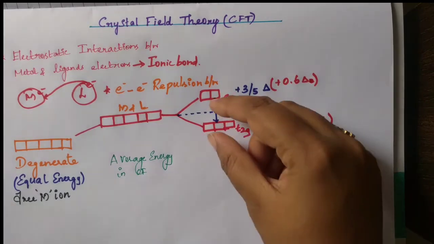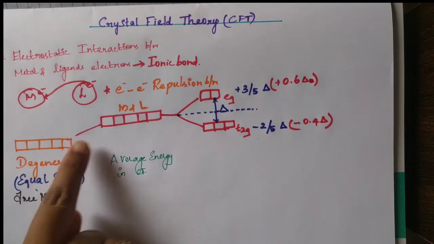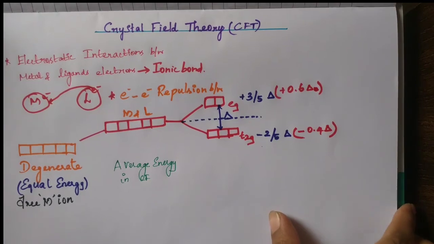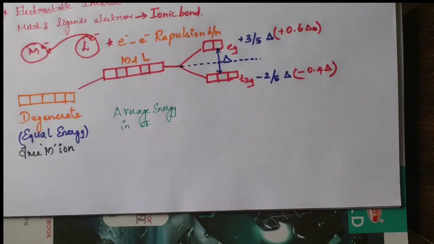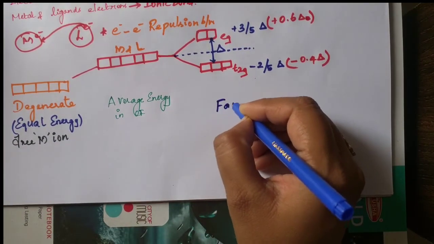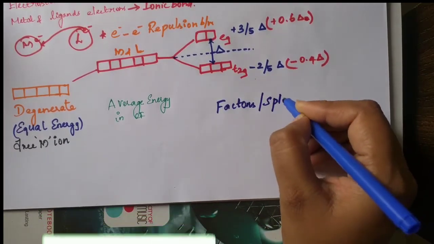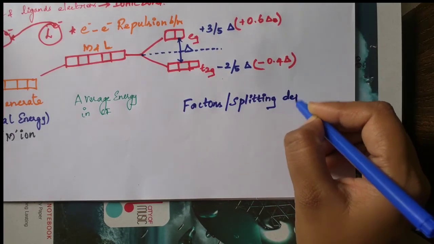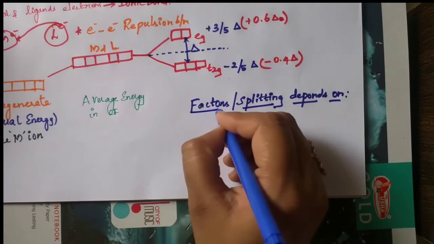Next, that splitting is based on the ligands, 4 factors. Generally, for the splitting of d orbitals, when a ligand approaches, the splitting is based on 4 factors. We will discuss what the 4 factors are. See, first point. Factors on which splitting depends: generally 4 factors.